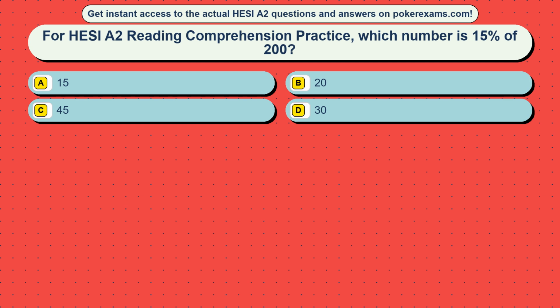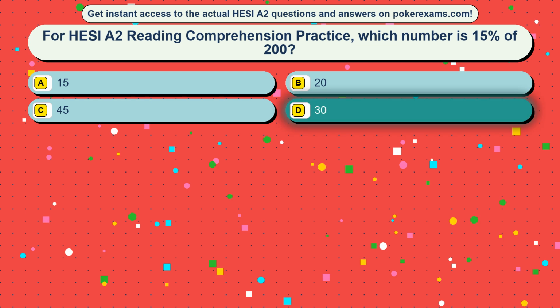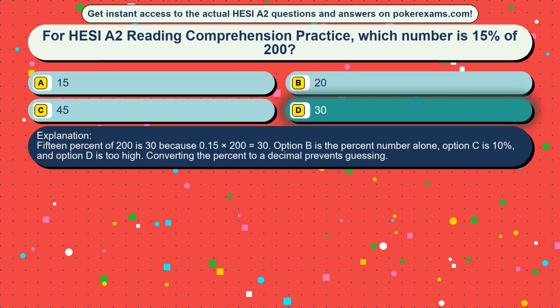Question 42. For HESI A2 reading comprehension practice, which number is 15% of 200? Option A, 15. Option B, 20. Option C, 45. Option D, 30. The correct answer is option D, 30. 15% of 200 is 30 because 0.15 times 200 equals 30. Option A is the percent number alone, option C is 10%, and option B is too high. Converting the percent to a decimal prevents guessing.